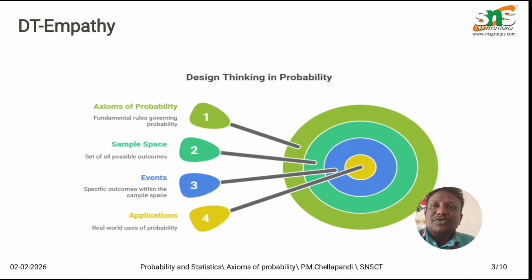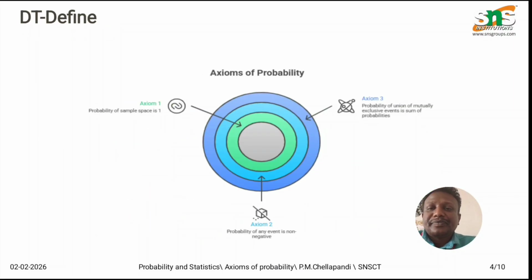We usually denote probability by P of A, a number assigned to an event. Probability helps us calculate the chances of something happening or not happening. So here the axioms define how this probability number must behave.